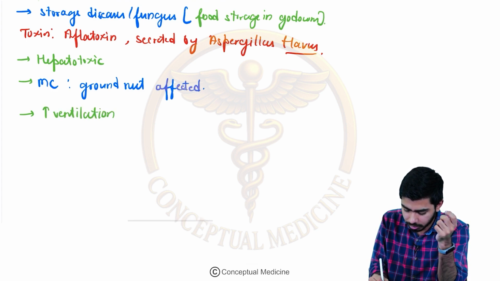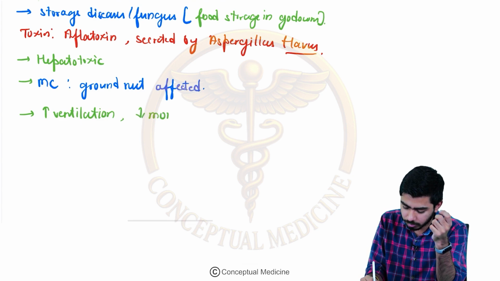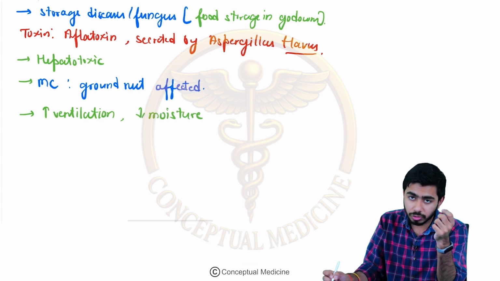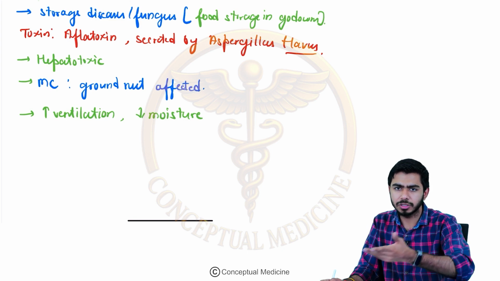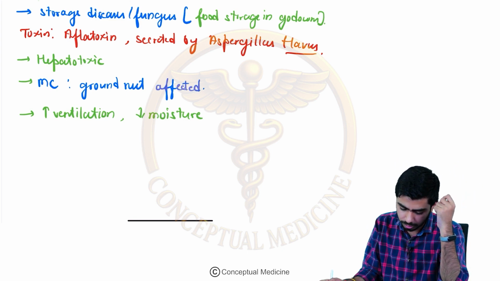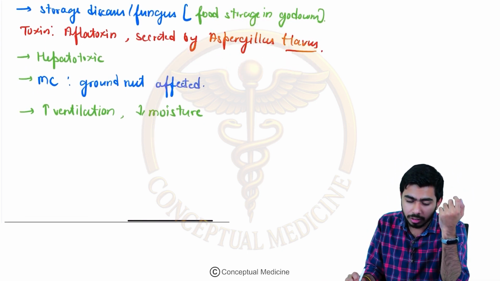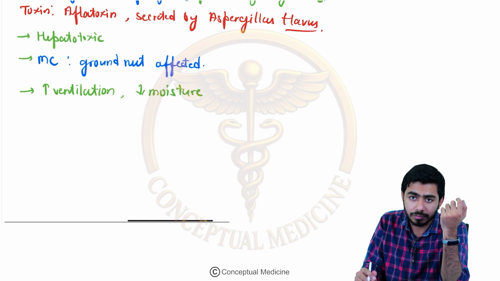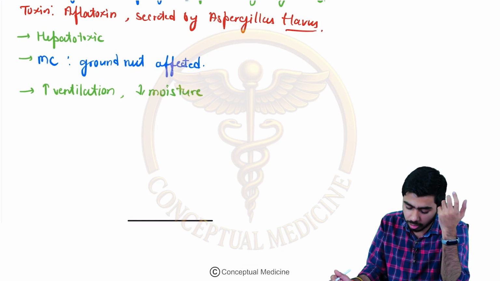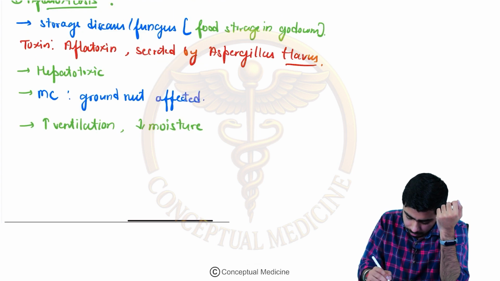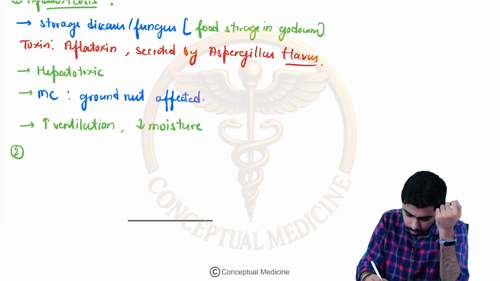You should be increasing the ventilation and decreasing the moisture, because with increasing moisture and decreasing ventilation, Aspergillus flavus is actually growing over there. So that's why it is a problem, right?